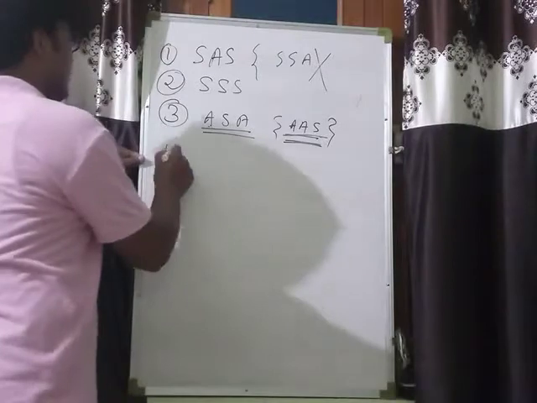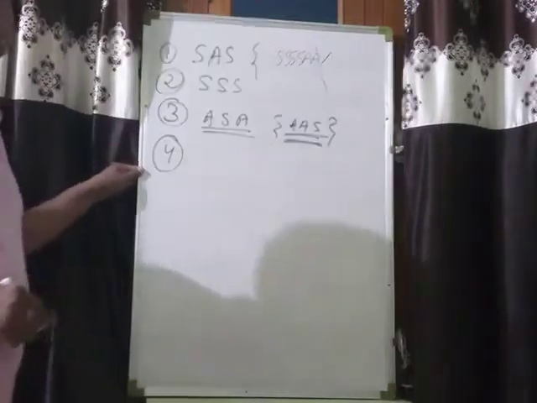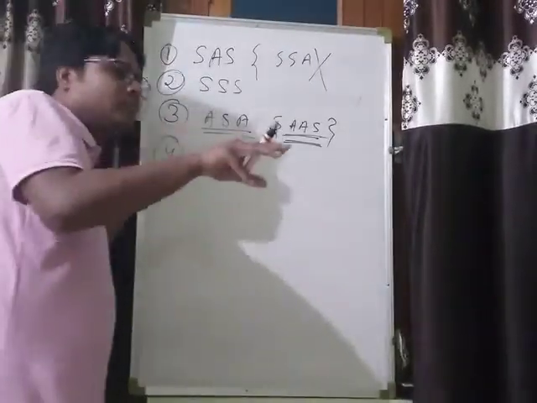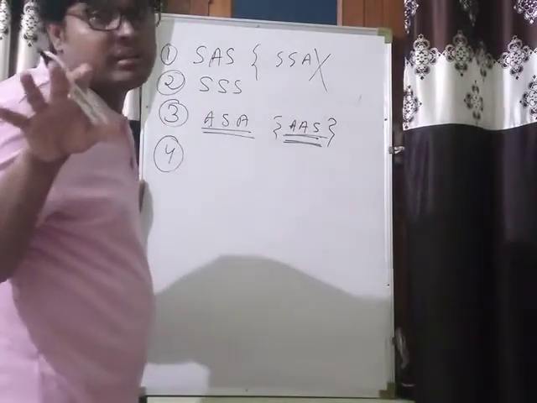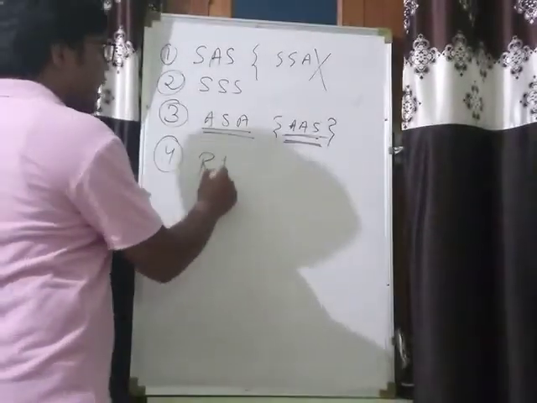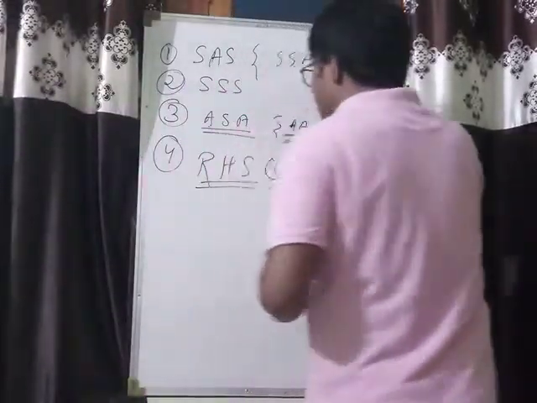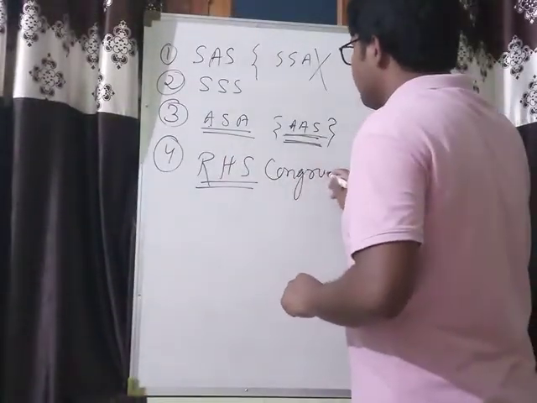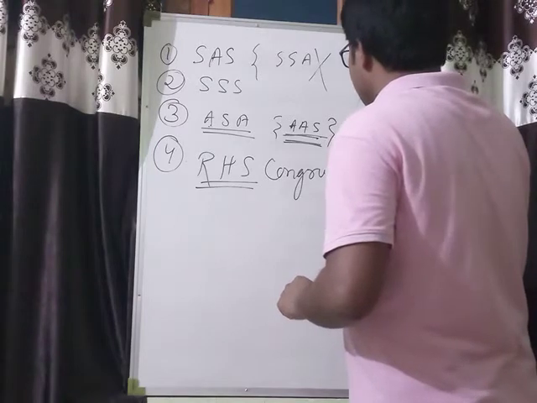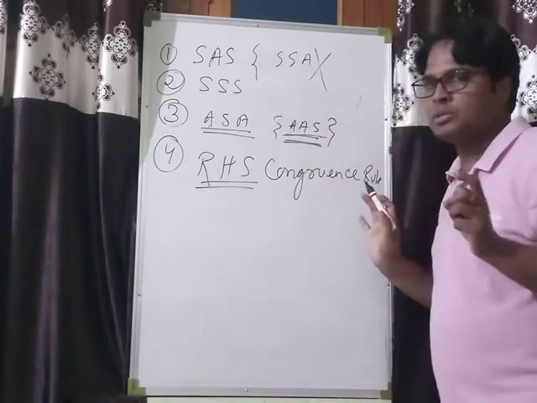Now today I am going to explain another congruency rule, that is especially for two right angled triangles, that is the RHS congruency rule. What is the RHS congruency rule?